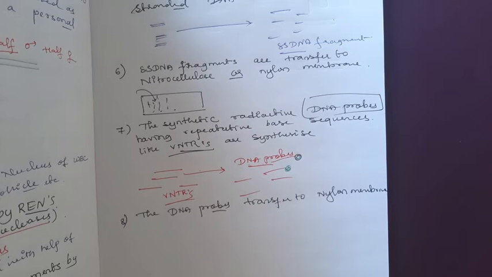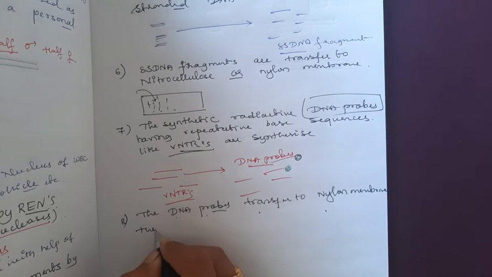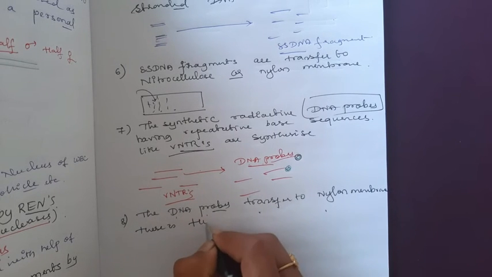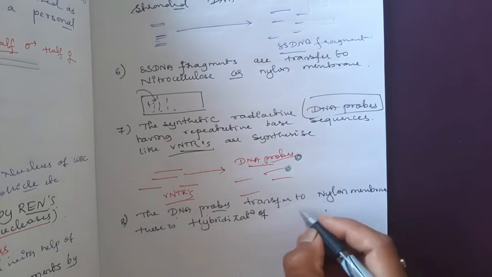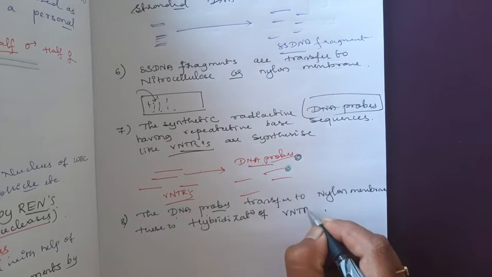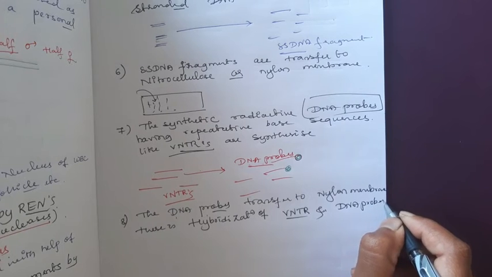There is hybridization. The single stranded DNA joins with the probes and becomes double stranded DNA fragments. The DNA probes are transferred to the nylon membrane. There is hybridization between VNTRs and DNA probes.